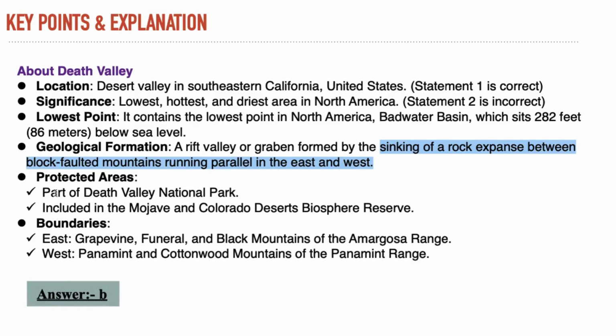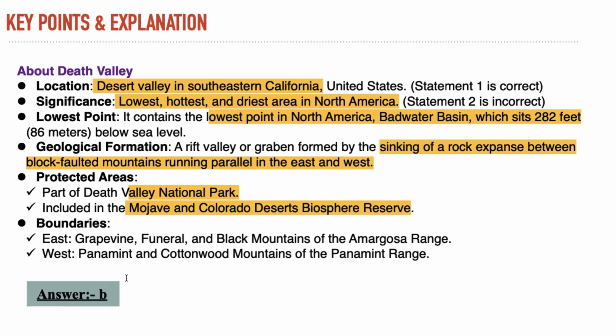क्या क्या प्रोटेक्टेड एरियाज है इसमें? It's a part of Death Valley National Park and it is also included in the Mojave and Colorado Deserts Biosphere Reserves. इसकी बाउंड्रीज क्या हैं? Grapevine, Funeral and Black Mountains of the Amargosa Range, and in the west the Panamint and Cottonwood Mountains of the Panamint Range. This you have to learn.